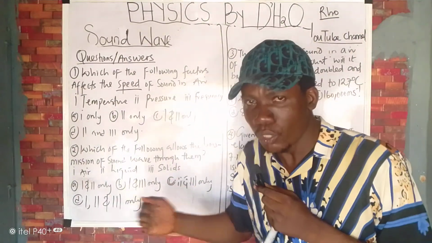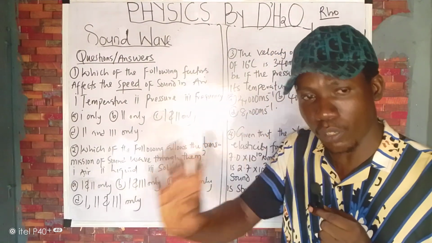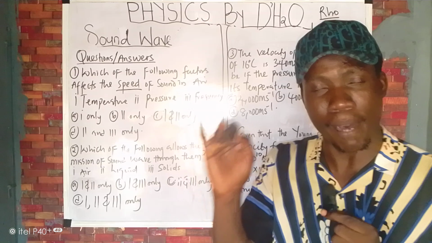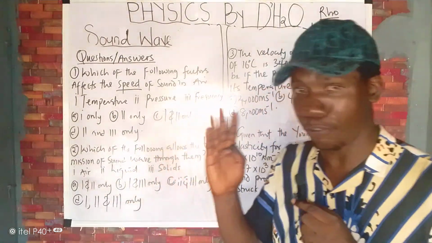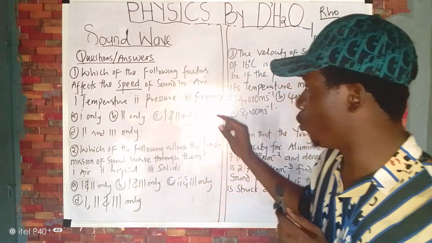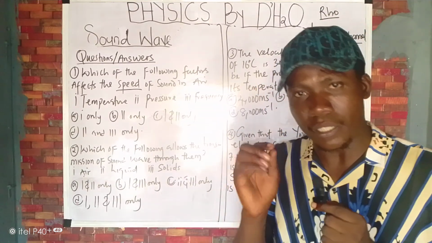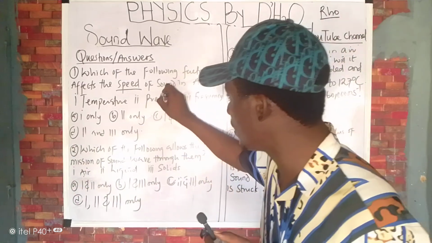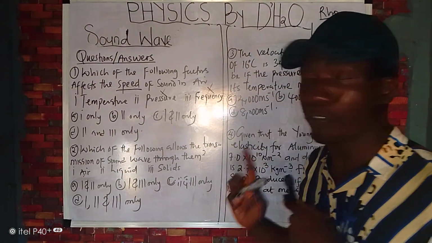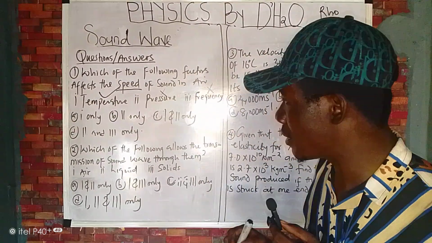Frequency. Remember the video lesson we just did. I gave you the 5 factors that affect the speed of sound, which are temperature, number 2, density, number 3, relative humidity, number 4, wind direction, number 5, elasticity of the medium. But if you watch very well, you will see that I told you that pressure as a single entity cannot affect the speed of sound. So we have to root that out. Same for frequency. Frequency does not affect the speed of sound, so it's rooted out. The only factor that affects the speed of sound here is your word, temperature. Now let's quickly go to the options to see our answer.